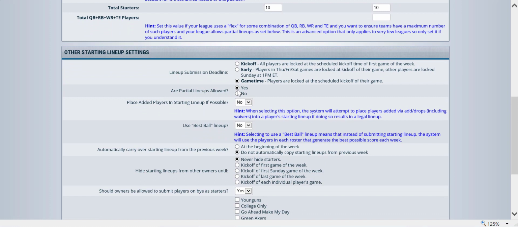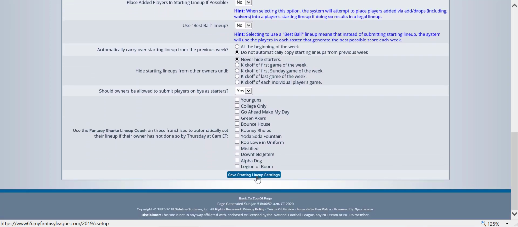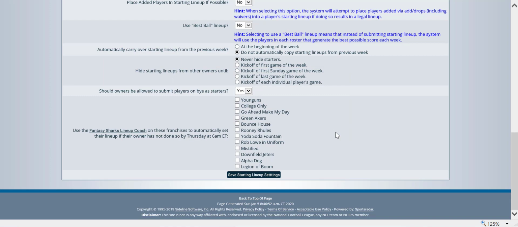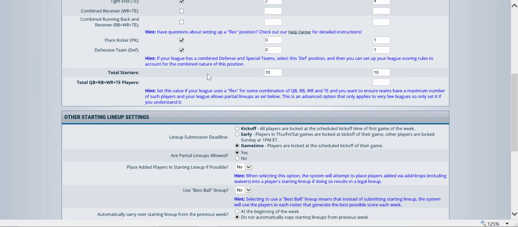You do want to make sure partial lineups are allowed. You can always go back in and change that after the draft if you need to. Save your starting lineups. I'm going to uncheck this one because I really don't need it.